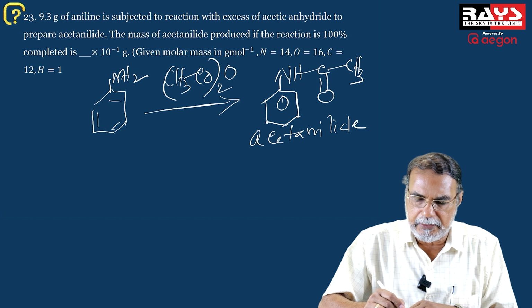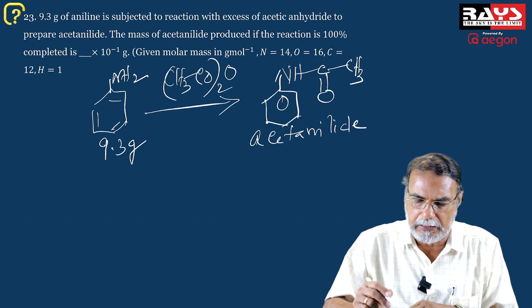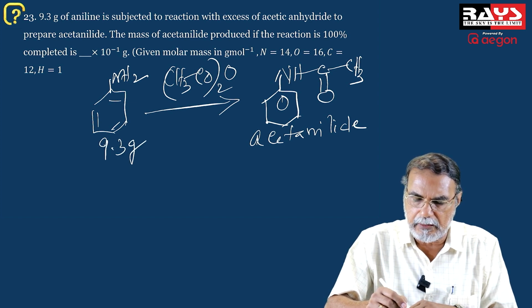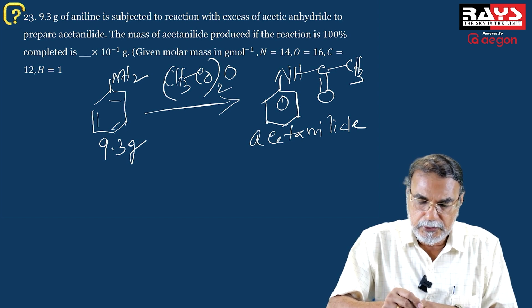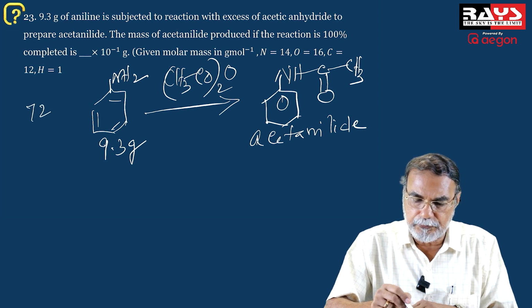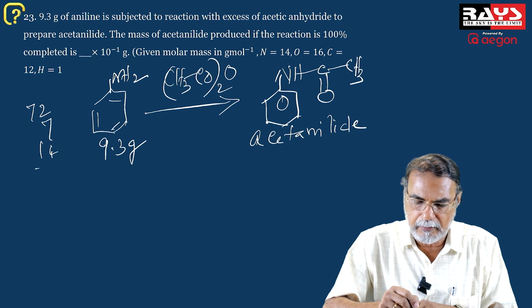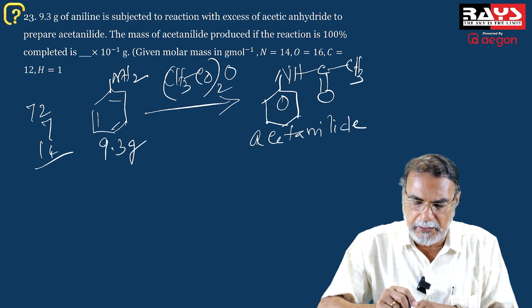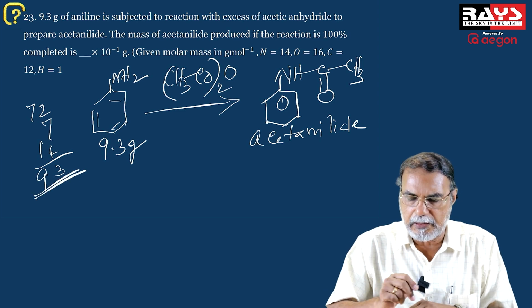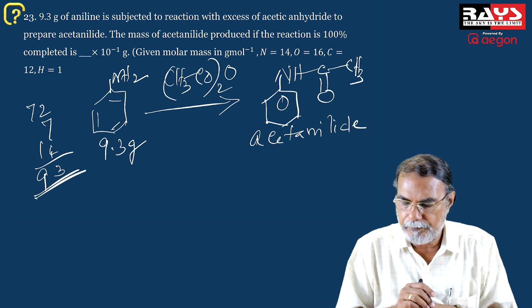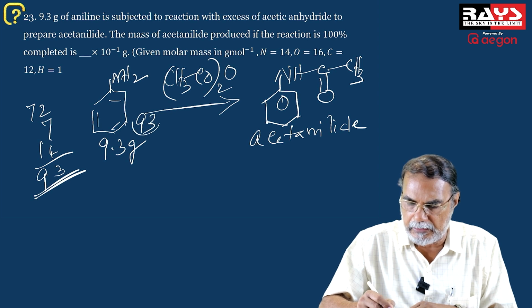On this, you are taking 9.3 gram of aniline. So what is the molecular mass of aniline? You have to calculate the molecular mass of aniline. There are 6 carbon atoms, so 6 into 12, 72. You have 1, 2, 3, 4, 5 plus 2, 7 hydrogen atoms, and 14 is the atomic mass of nitrogen, making a total of 93 as the molecular mass of aniline. So 93 is the molecular mass of aniline.